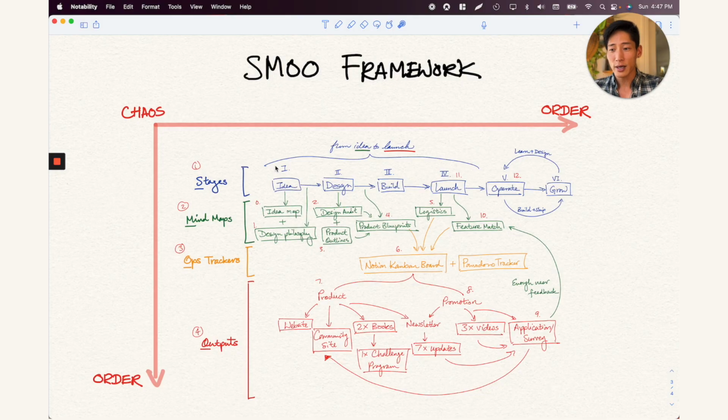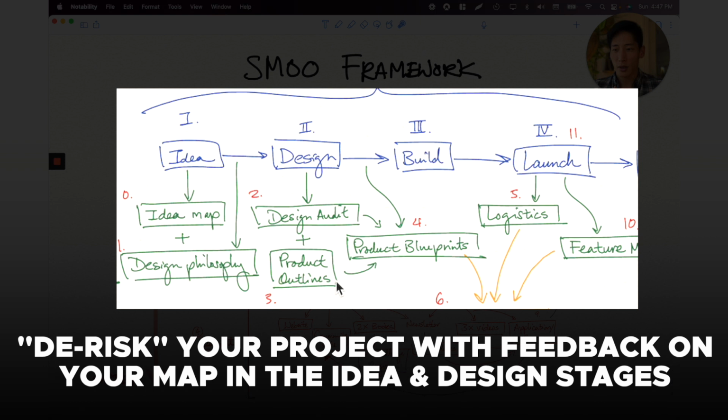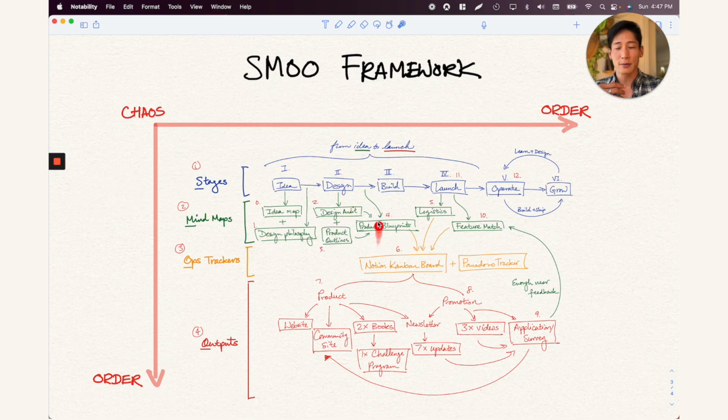In that sense, you want to get as much as you can de-risked or understood or clarified in the idea and design phases. So mind maps, because they're just a model or a visual representation of the final products, you can actually get feedback without the building components.